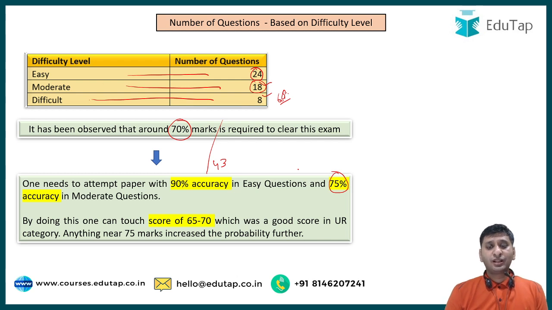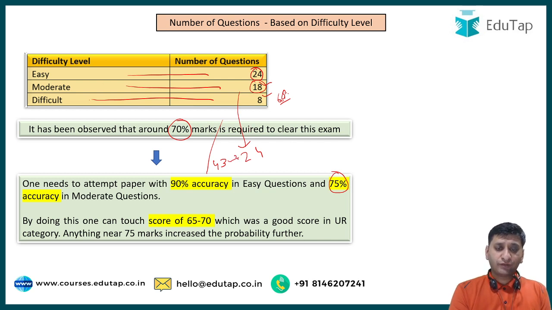If you get say 70 or 75% accuracy, you would be scoring somewhere around say 18 out of 13 correct. That is 70% accuracy almost. So that is like 26 marks. Then 5 wrong, you will be deducting around 3 marks. So it would be around 24 marks from the moderate section from these 18 questions. Right. So that becomes a total of 67. So that was a good score.